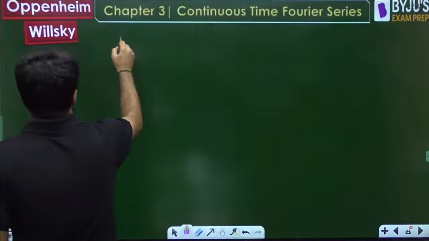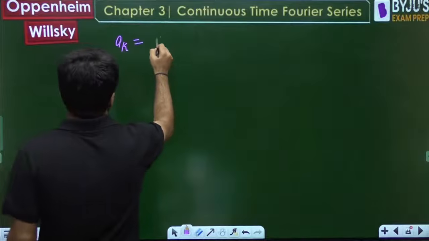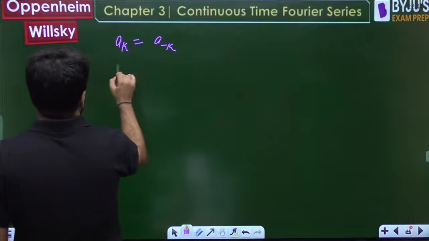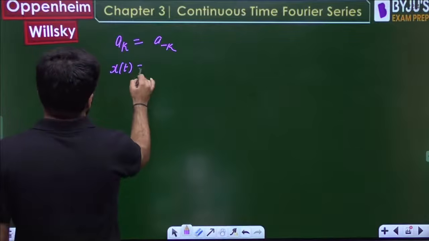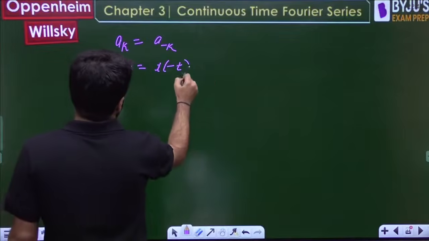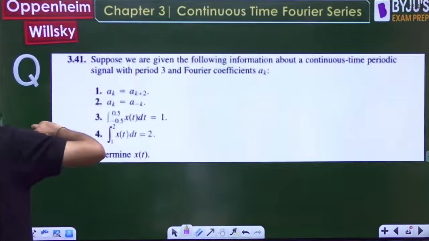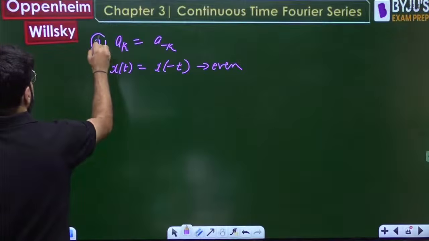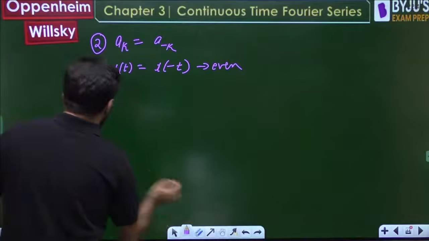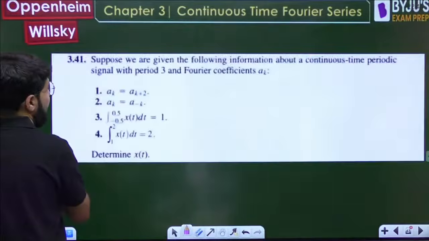Now, ak is a minus k. That means xt is x minus t. The signal definitely must be even. Okay. Now, let's come to the first point. ak is ak plus 2.